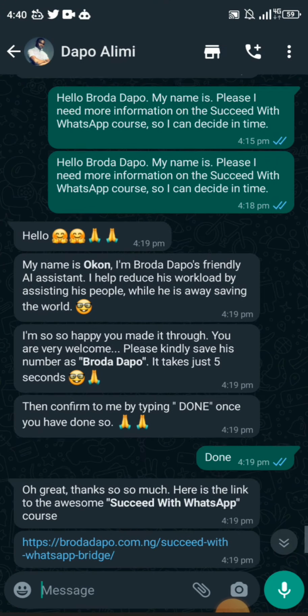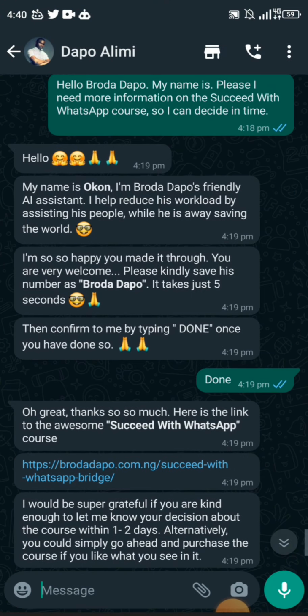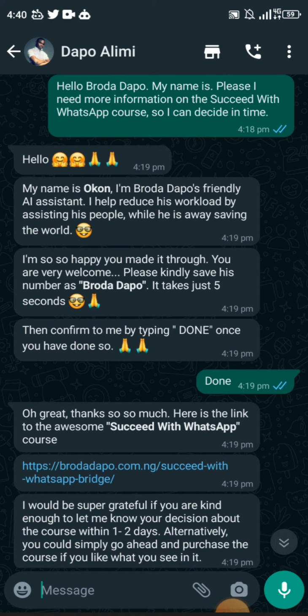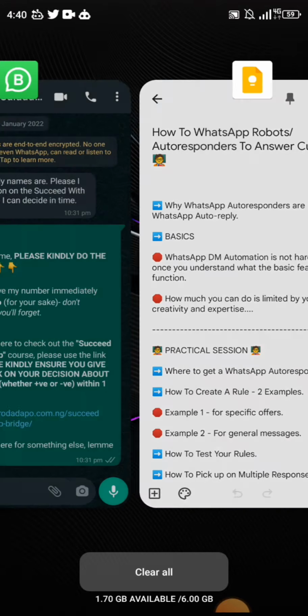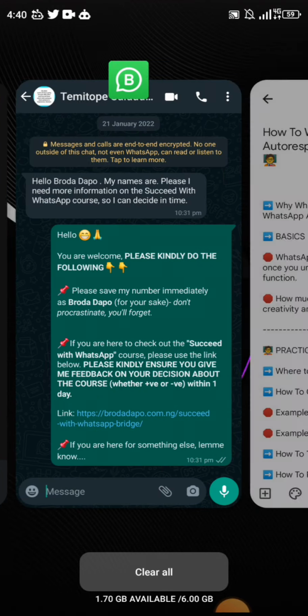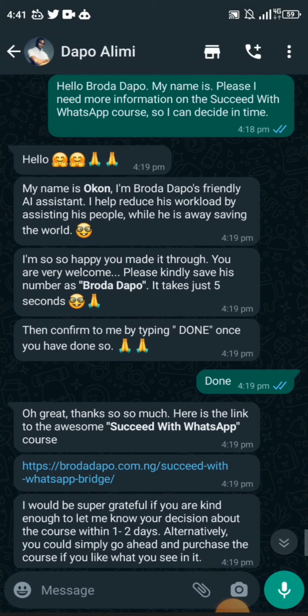Look at this conversation. "Hi, my brother Paul, my name is, please, I need more information." So the same statement that this other person made here. So exactly the same thing, right? But you can see the difference. Now, see what happens. After a few minutes: "Hello, my name is Okon. I'm brother Prosperity's assistant. I help to reduce workload." You can see this looks like a human being.